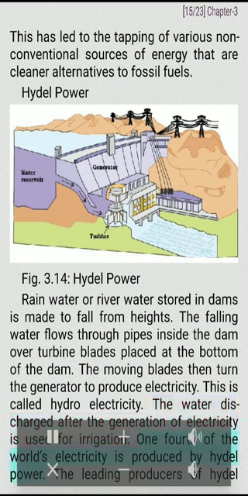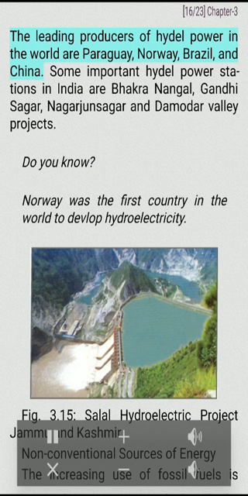1/4 of the world's electricity is produced by tidal power. The leading producers of tidal power in the world are Paraguay, Norway, Brazil, and China. Some important tidal power stations in India are Bakra Nangal, Gandhi Sagar, Nagarjunasagar and Damodar Valley projects. Do you know? Norway was the first country in the world to develop hydroelectricity. Fig. 3.15. Salal hydroelectricity in Kashmir.